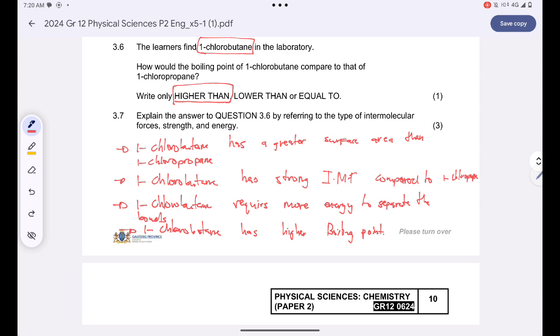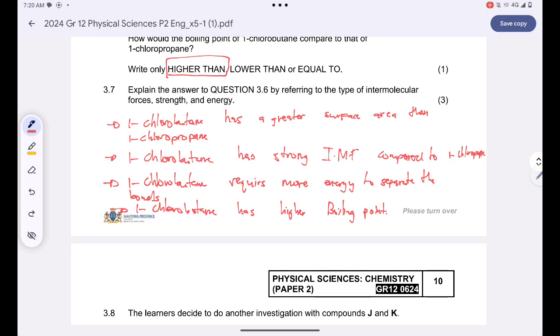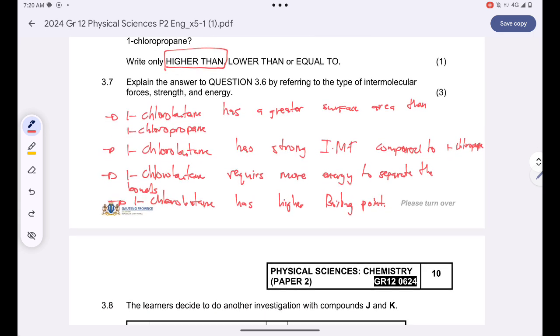And the fourth point, you should comment on the boiling point. The compound with stronger intermolecular forces will have a higher boiling point. That's how you explain by referring to the intermolecular forces, strength, and energy as well.